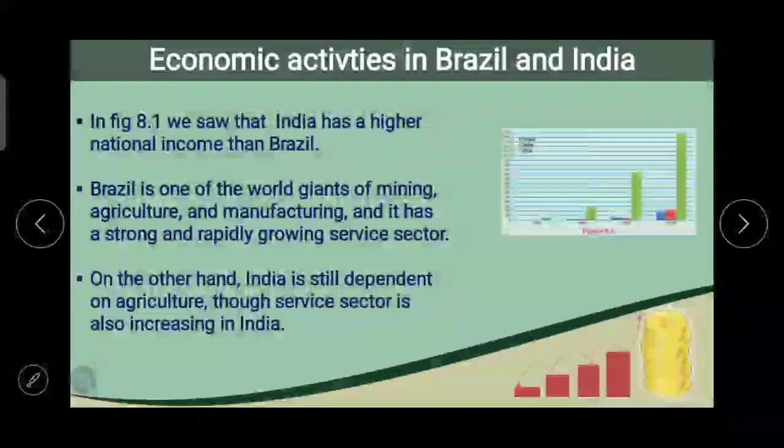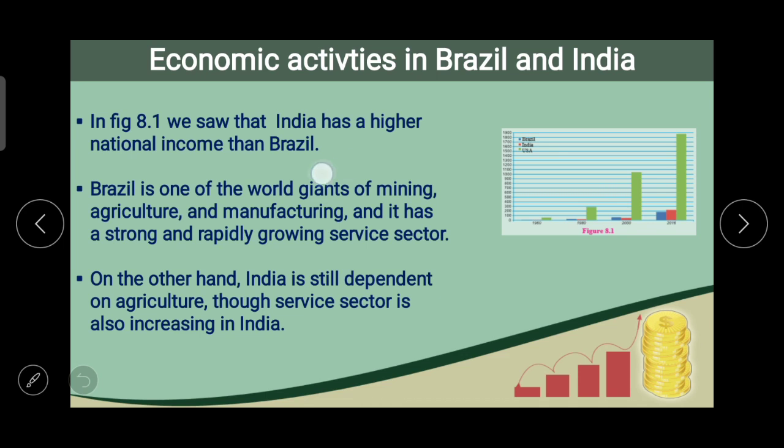Next one now. In the economic activities in Brazil and India, figure 8.1, if we again go for the 8.1, we saw that India has higher national income than Brazil. Brazil is one of the world giants of mining, agriculture and manufacturing, and it has a strong and rapidly growing service sector also.